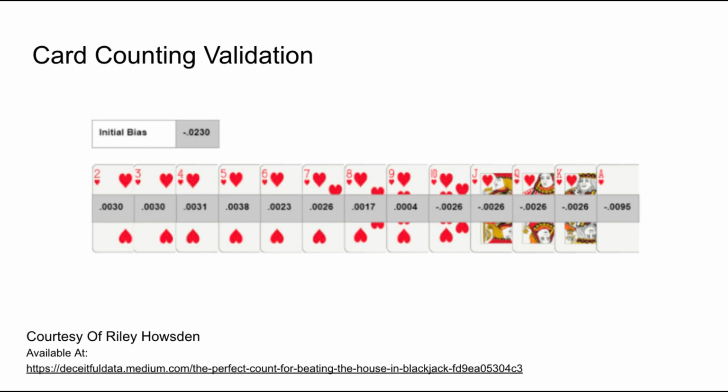If we repeat our blackjack simulation, but instead look at how past card frequency affects future card frequency, linear regression can be used to validate the high-low system. The initial bias, or intercept, is negative because the house holds an initial edge over the player. Sure enough, good cards, 10s, jacks, queens, kings, or aces, have a negative coefficient. This makes sense because as less and less of these high-value cards remain in the deck, our chances of getting dealt a strong hand become smaller and smaller.